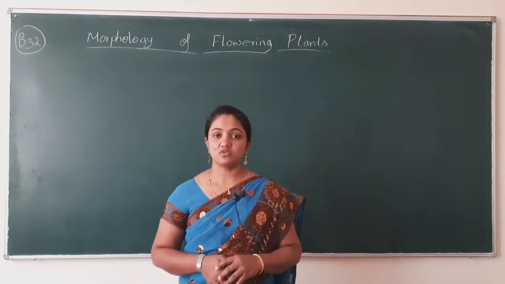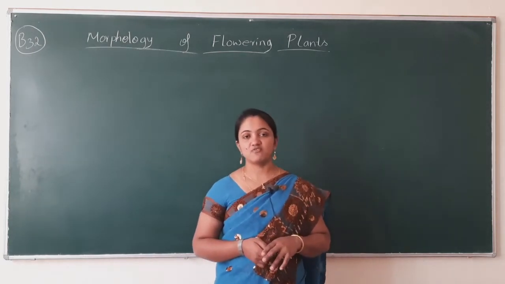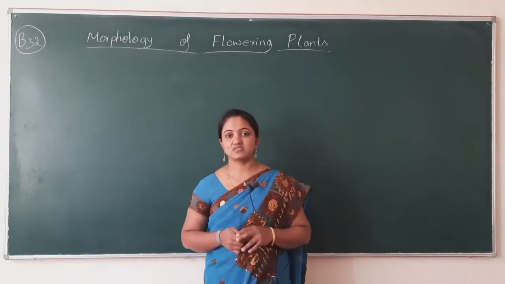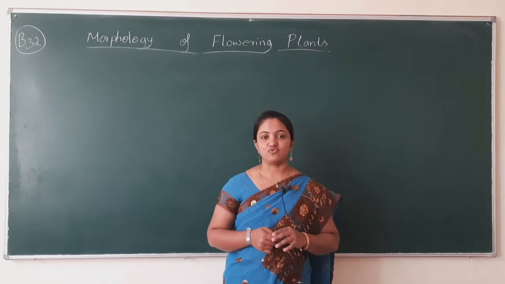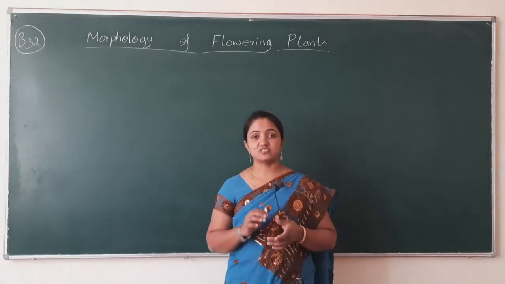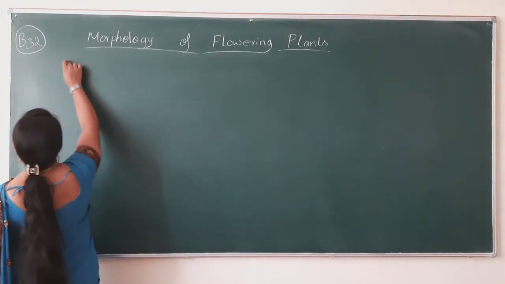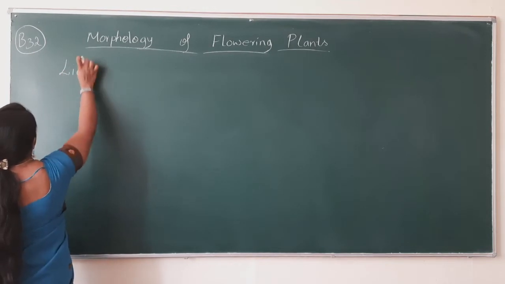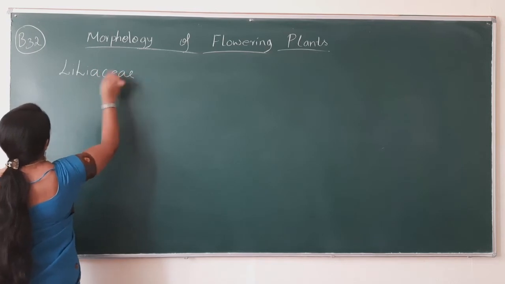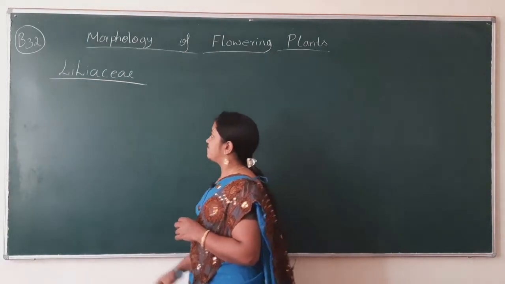The Solanaceae family is also known as the potato family, and we discussed the habitat of its members, vegetative characters, floral diagram and floral formula. So we have completed all those Solanaceae family characters and salient features, and now we are going to study the family Liliaceae.